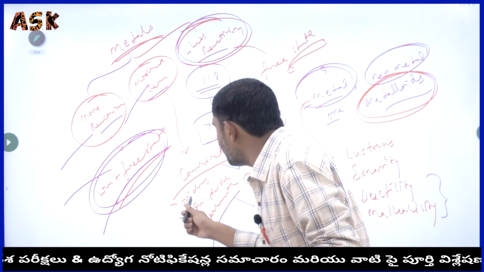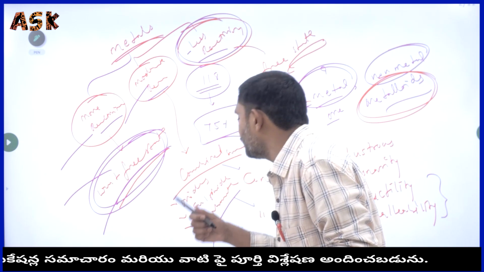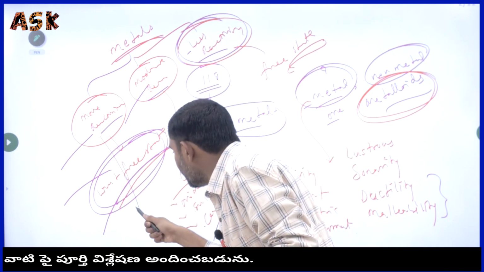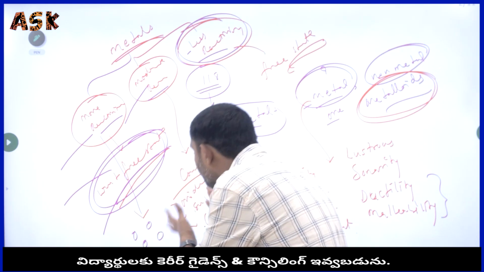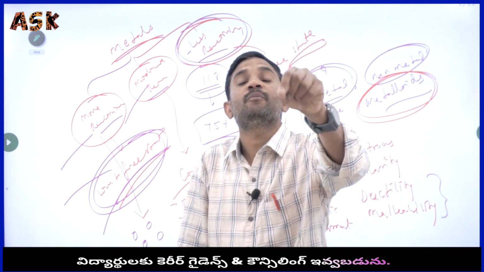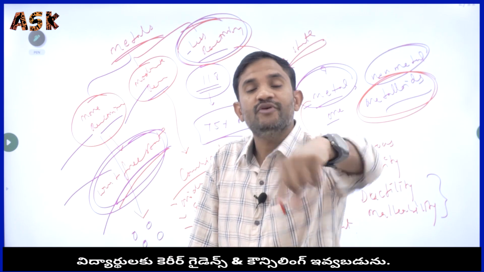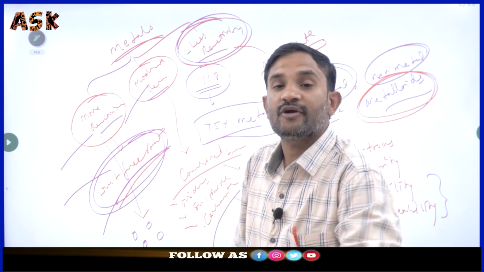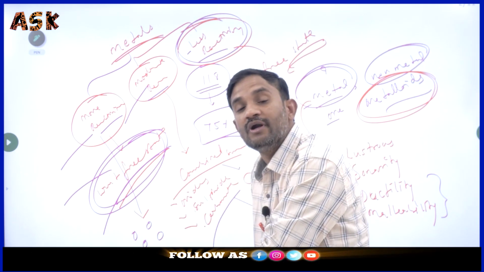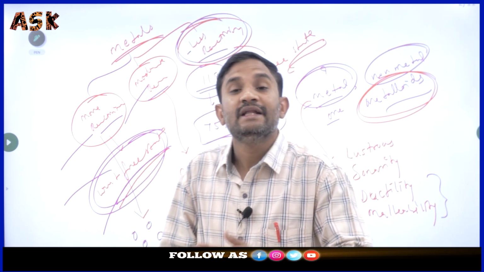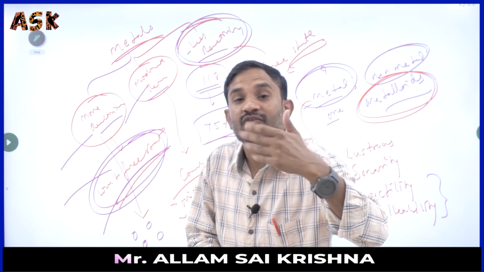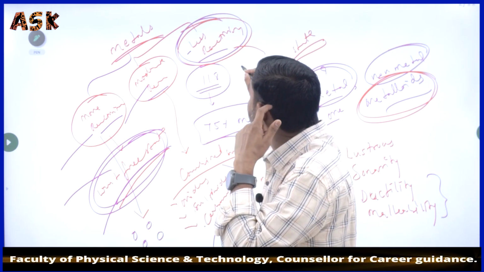Suppose here one oxide is there, one sulfide is there, one carbonate is there. Some compounds are there of these high reactivity elements. But we do not require these compounds, we require the particular metals. We have to separate the metals from these compounds. By which process can we separate them? Everything we consider as metallurgy only.